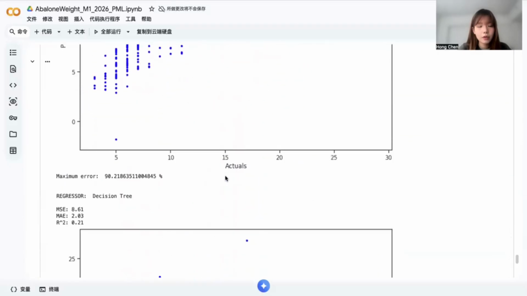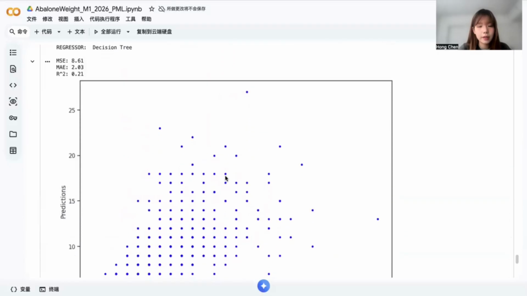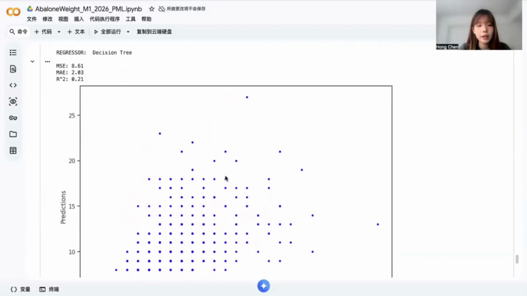And then we come to tree-based models, like the decision tree here. And we can see it has a high MSE equal to 8.61. Decision trees often suffer from high variance. Without pruning or ensembles, they tend to overfit training data but generalize poorly. So, in other words, greater flexibility increased variance without delivering better predictions.